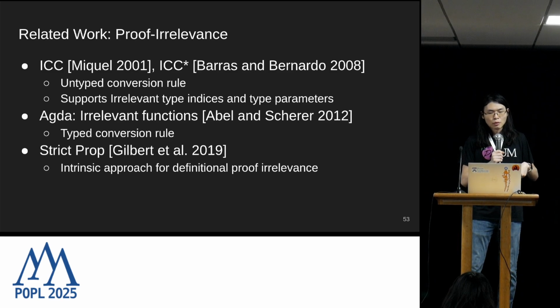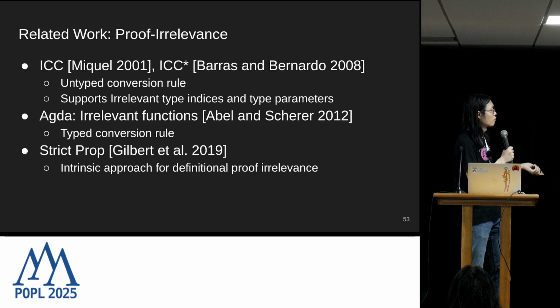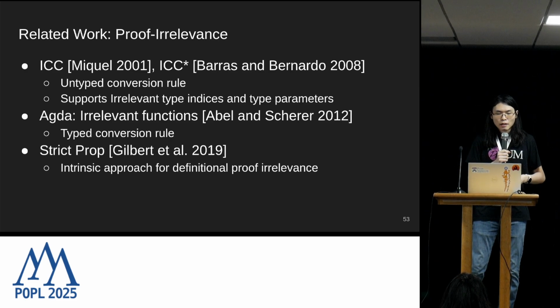I'm only going to flash you the related work specifically about proof irrelevance, though our paper includes related work about other aspects of DCOI as well, including runtime irrelevance and also logical relations for dependent types in general. That's it for the talk.